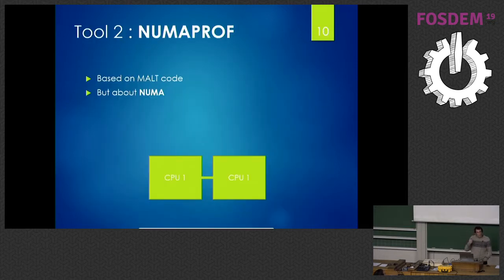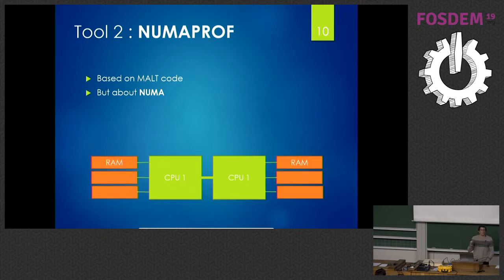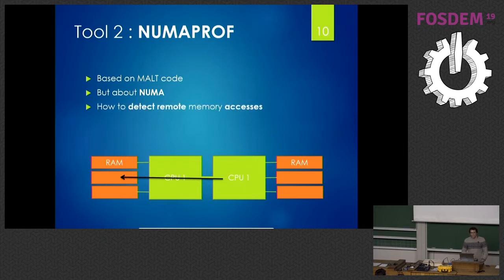So then I'll move to NumaProf, which is a really similar tool, taking most of the code from Malt at some point when I developed it. So the idea is about NUMA. When you have two CPUs, we know that today we have a memory attached to each CPU. So if you access the local memory, it's quite fast. But if you access the other one, you need to go through the second CPU, and it starts to cost a lot. So again, you need to take care of the placement of your memory, which is a big challenge today in HPC. And for this, I developed NumaProf to try to detect the remote accesses and again report to you on your source code to say this line is making these accesses, this malloc has at the end generated these accesses, and to try to understand the behavior of the thing.